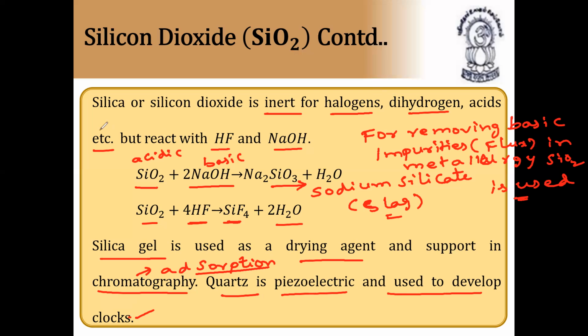This is called silicon dioxide. It is inert to most compounds, such as halogens, dihydrogen, and acids. It reacts only with hydrogen fluoride and sodium hydroxide. With sodium hydroxide it forms sodium silicate, and with hydrogen fluoride it forms silicon tetrafluoride.